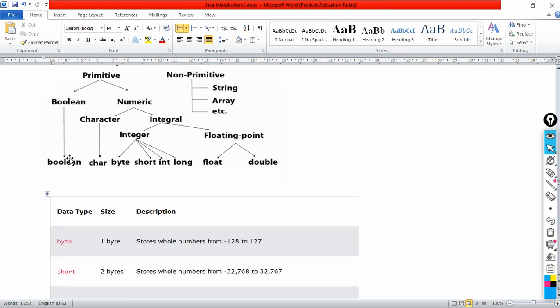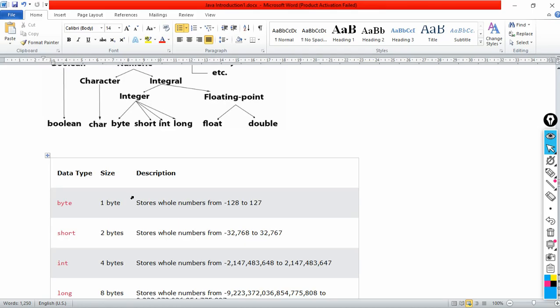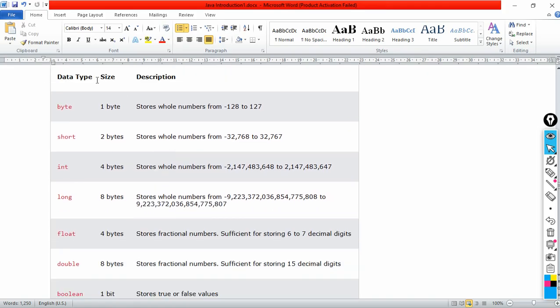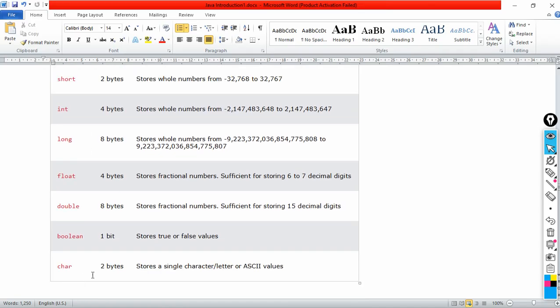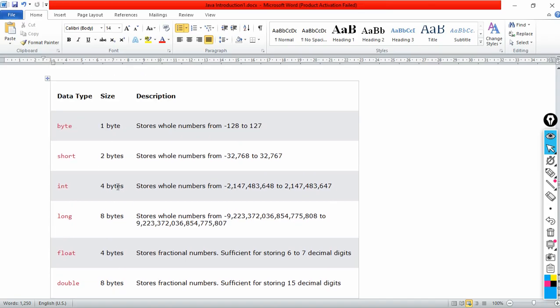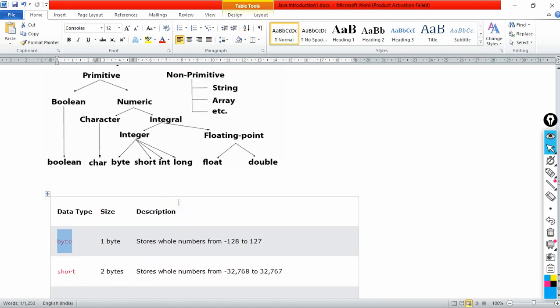For these 8 primitive data types, we are now going to understand in depth what the size of each data type is and what value it can store. This is the list of 8 data types: byte, short, int, long, float, double, boolean, and char. We understand them one after the other. First of all, we come to byte. Understand the categories carefully first.